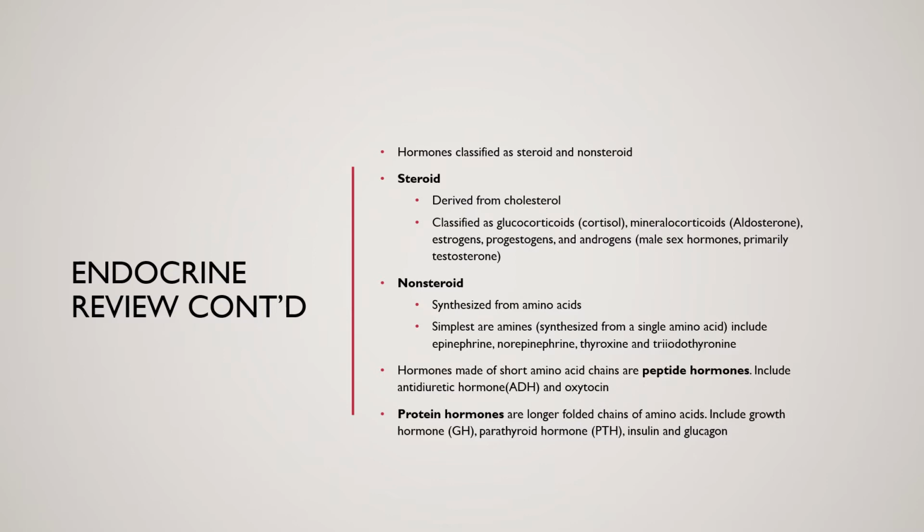Okay, hormones are made of short amino acid chains. Those are called the peptide hormones, and they include the antidiuretic hormone, which is ADH, and oxytocin. The protein hormones are larger folded chains of amino acids, and these include the growth hormone, the parathyroid hormone, insulin, and glucagon.